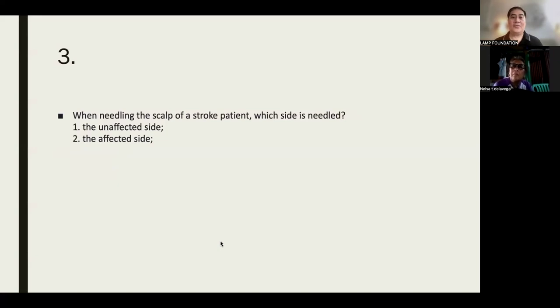When needling the scalp of a stroke patient, which side is needled? The unaffected side or the affected side? Unaffected. Okay, opposite. The good one, the better one.